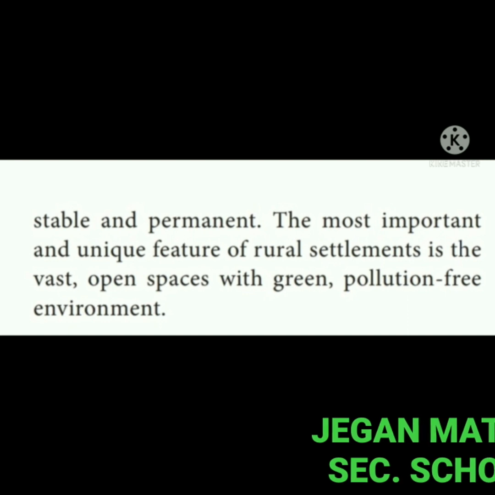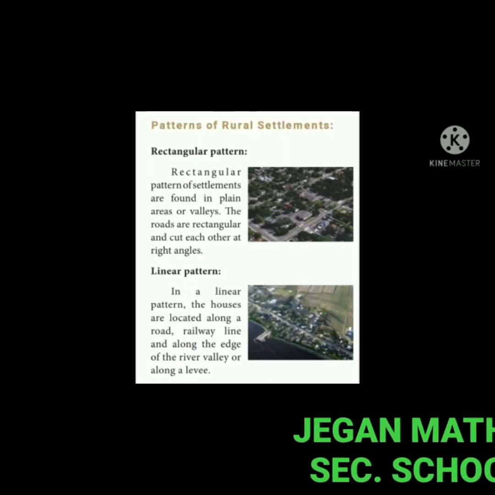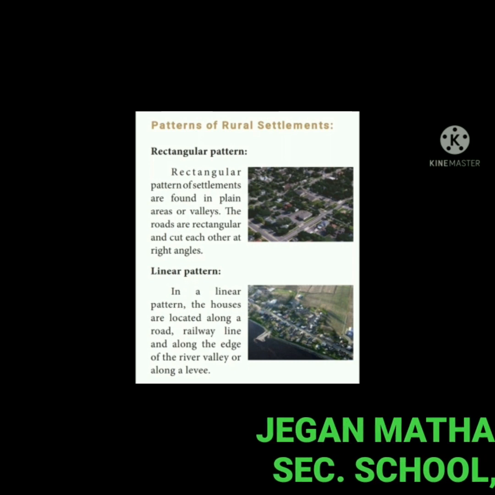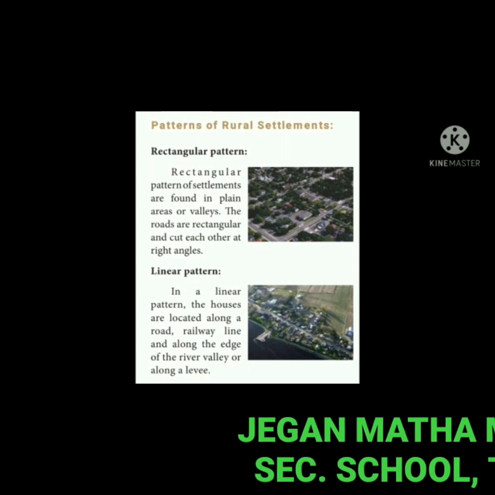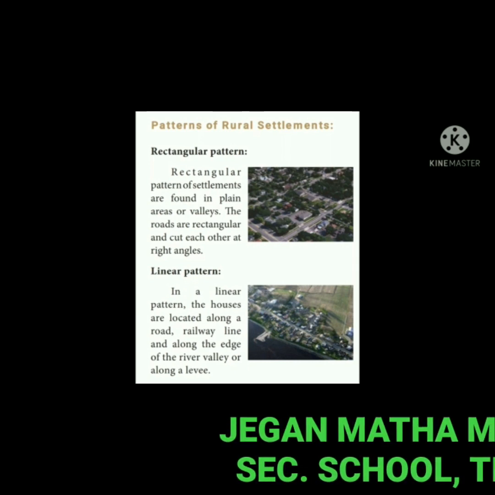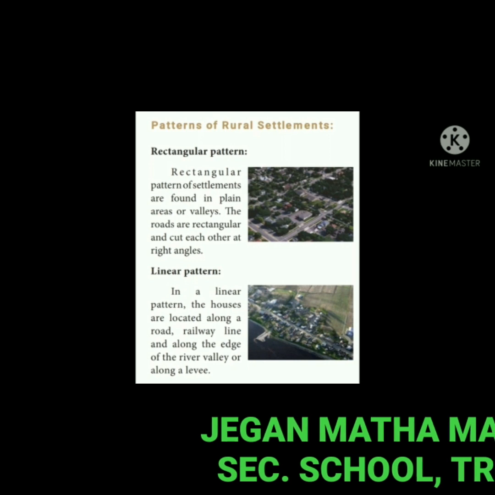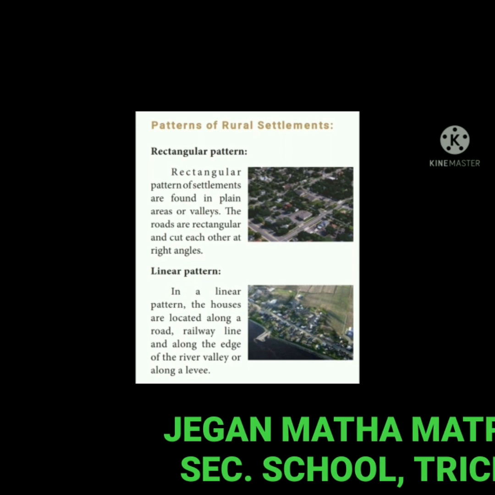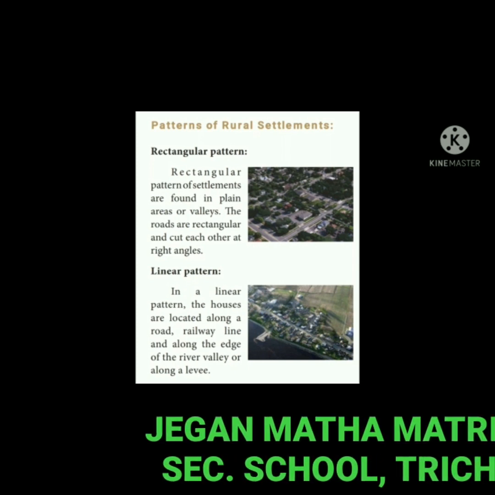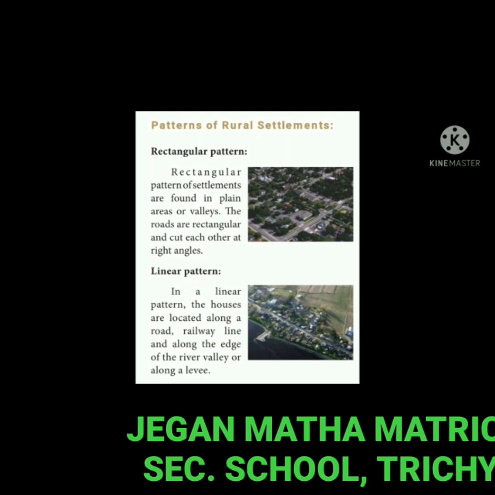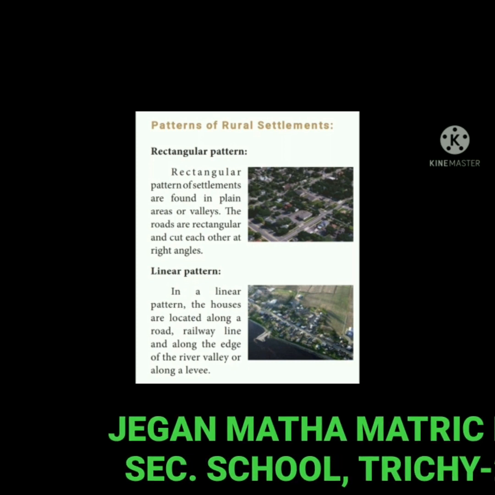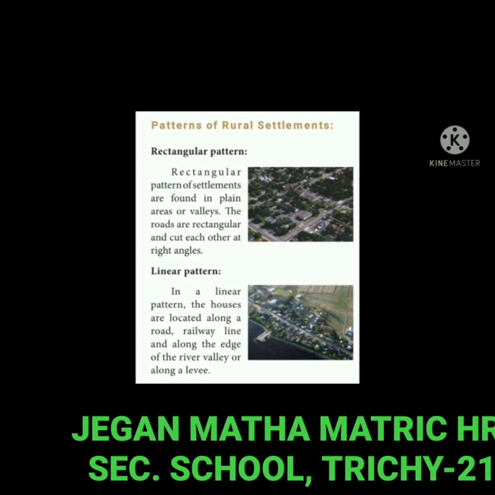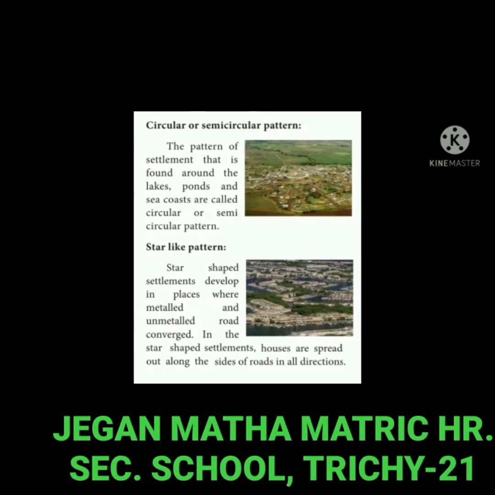Next, discuss the topic patterns of rural settlement. Rectangular pattern. Rectangular patterns of settlements are found in plain areas or valleys. The roads are rectangular and cut each other at right angles. Next, linear pattern. The houses are located along the road, railway line and along the edge of the river valley or along a levee. Circular or semicircular pattern.